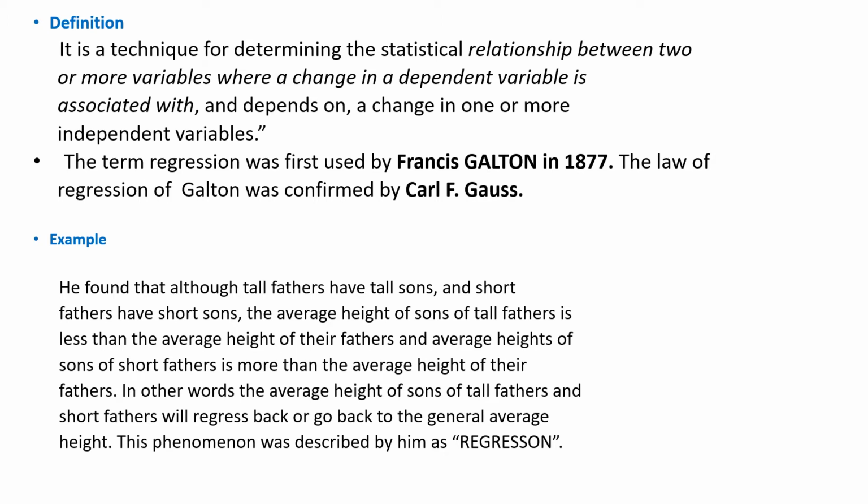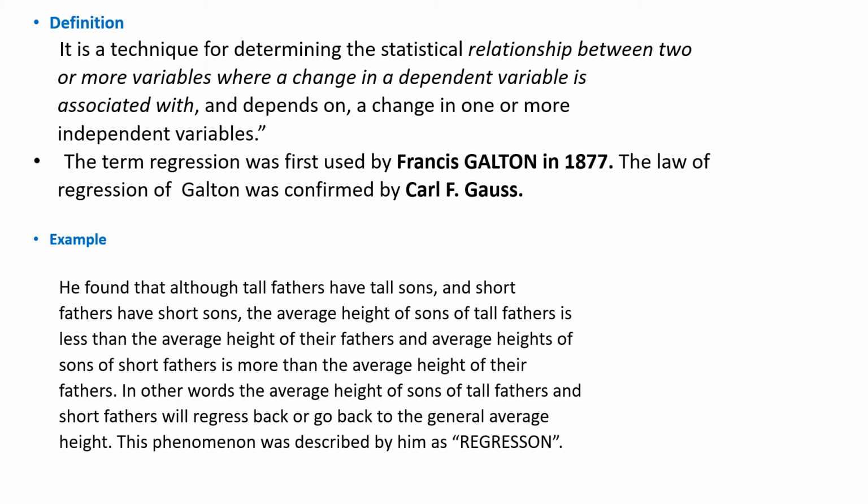The term regression was first used by Francis Galton in 1877, and this law of Galton was confirmed by Karl Gauss. How did they reach the concept of regression? He was working on the relationship of the height of parents with the heights of their children.